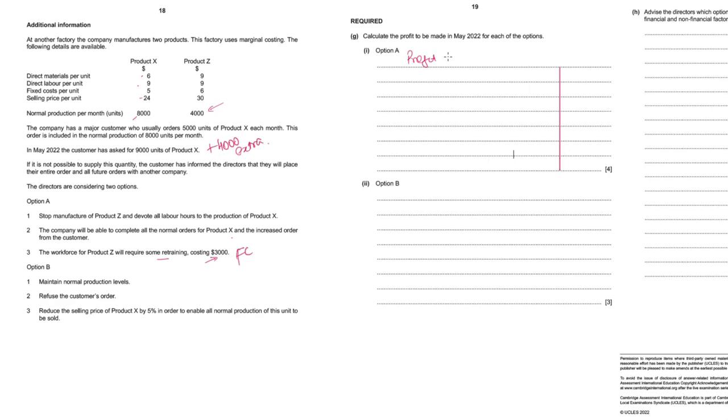So profit statement, option A. Total revenues: 8,000 is the normal production plus 4,000 extra, so 12,000 units into $24. $288,000 will be the revenue.